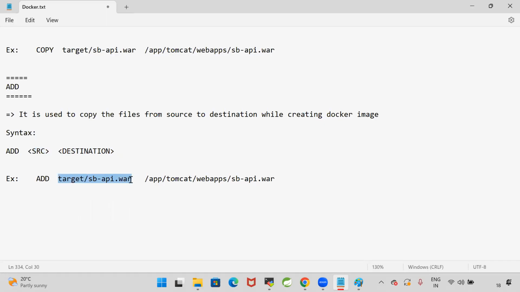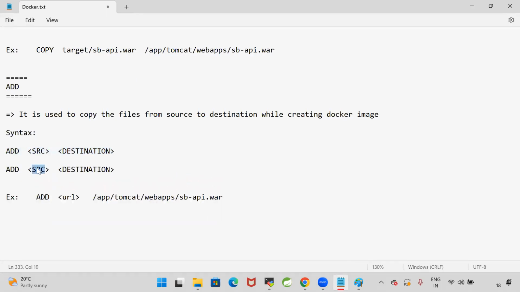Here, you need not give the source location. You can give the URL also. From the particular URL, I want to download the file and copy it to that location. So here, copy will take from one location to another location, whereas the add command will support URLs also. Either you can give the source location or you can give the HTTP URL. Suppose my file is available in some other system. I want to download it by using the URL and keep it in the destination.